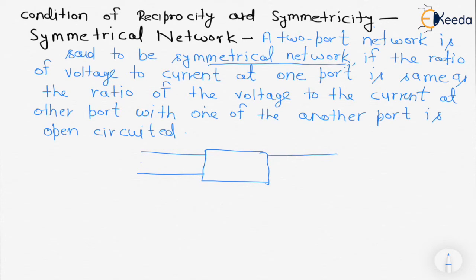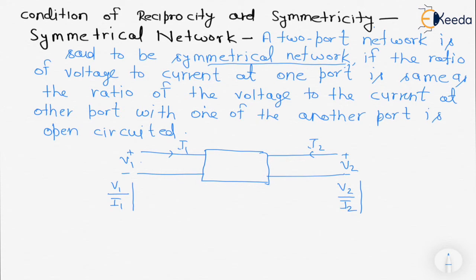This is plus minus V1, plus minus V2, I1, I2. So it is saying that the ratio of voltage and current must be equal to that of the other port, V2 upon I2, when the other side is open circuited.